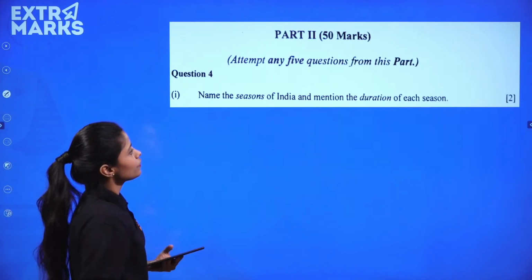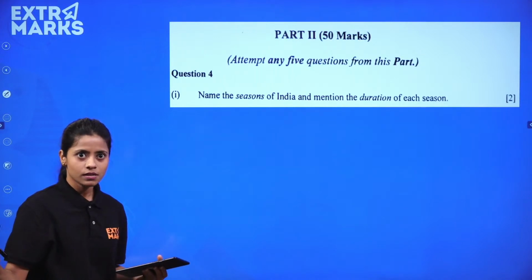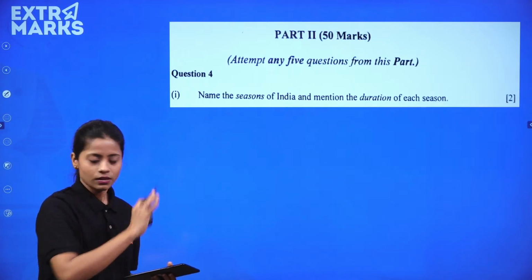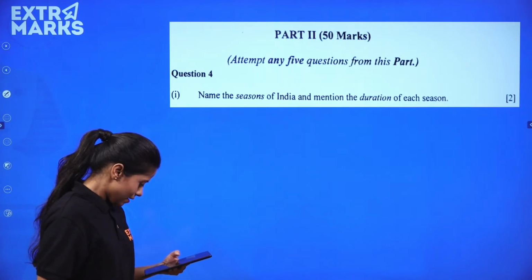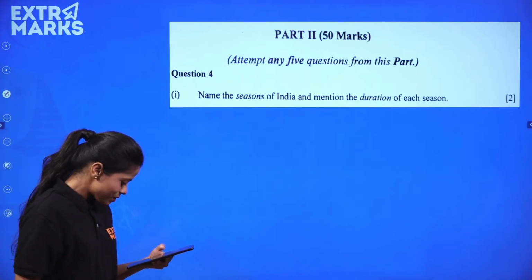Now we have come to part 2. Name the seasons of India. Part 1 is completed. All questions from part 1 were compulsory. This is what we have gone through in the instructions. Very good. Ramadevi is saying all her MCQs were right.